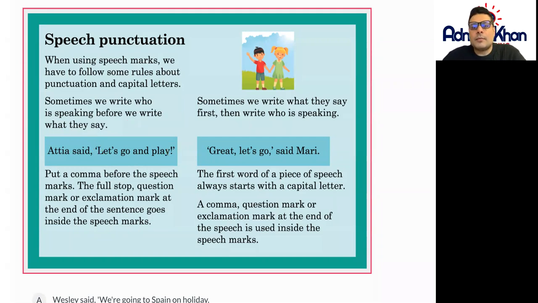Put a comma before the speech marks. The full stop, question mark, or exclamation mark at the end of the sentence goes inside the speech mark. So here we go. There's a comma. So Atia said a comma, and then we've got the speech mark here that starts, "Let's go and play." And then we've got the exclamation mark and the speech mark at the end.